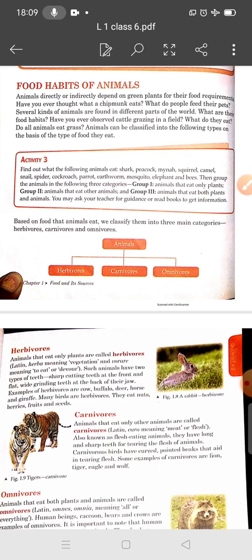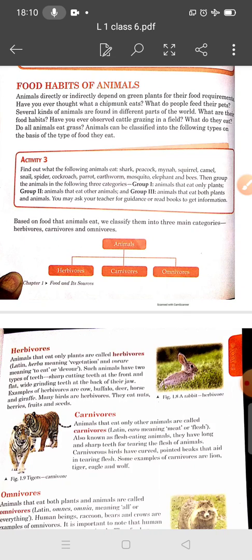Have you ever observed cattle grazing in a field? What do they eat? They eat grass. So, do all animals eat grass? No. Animals can be classified into the following types on the basis of the food they eat.